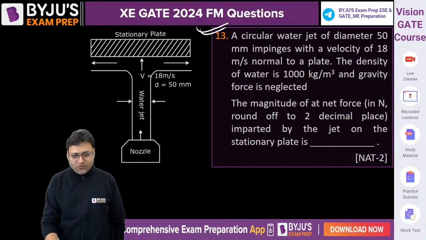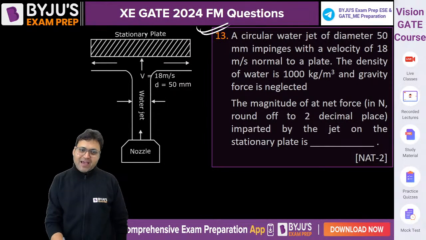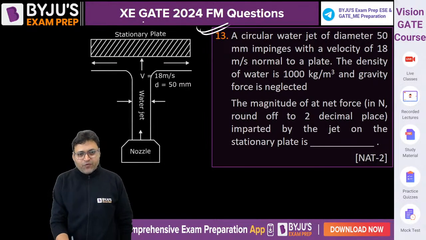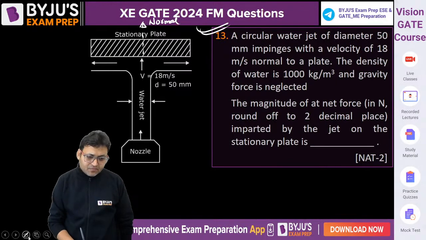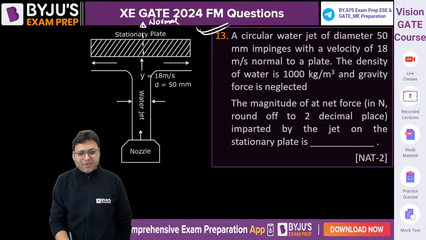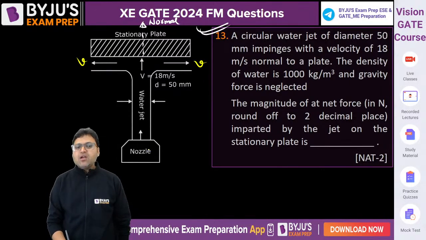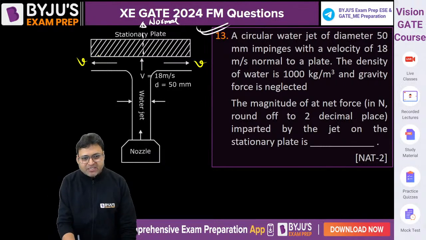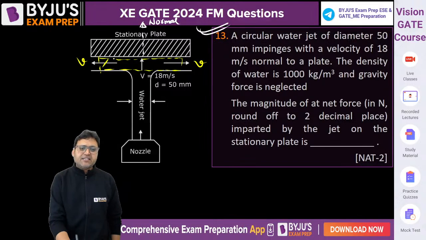This question is also very direct. This type of analysis we have done. We want to find out the force exerted by the jet in normal direction. This is, let us say, normal direction. According to Bernoulli principle, whatever the velocity here is the same as the velocity after impact. Velocity before impact is the same as velocity after impact according to Bernoulli principle. Because there is no change in potential energy, there is no change in kinetic energy. This is our control volume.